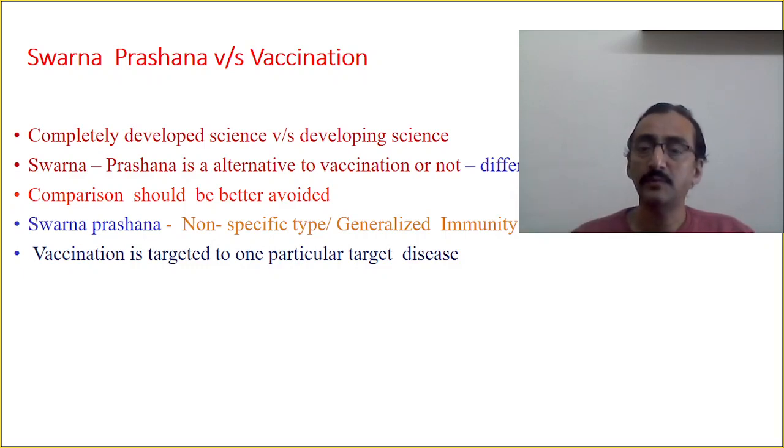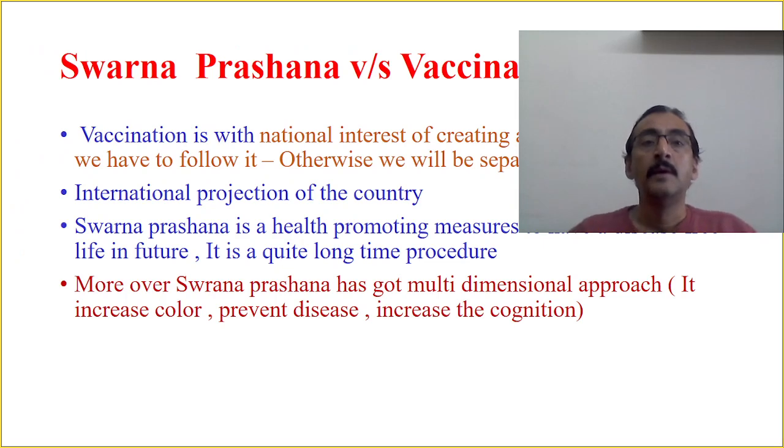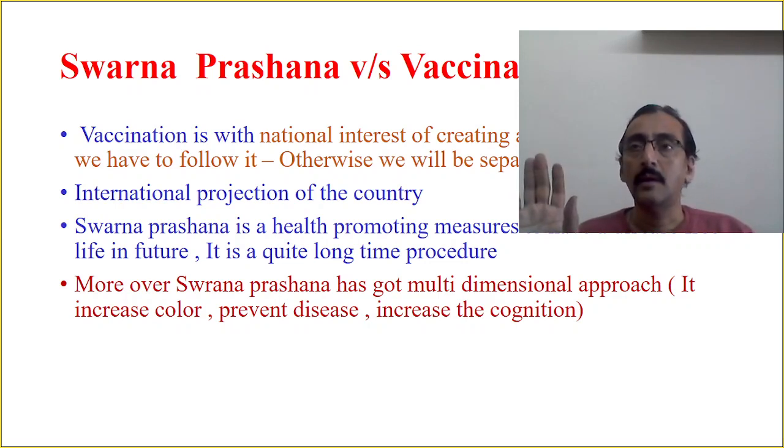Okay, so this is one thing. Vaccination will always be done with a national interest. We cannot deny vaccination because it has been done with the national interest of creating a disease-free country and increasing the reputation of the country at the international level. Otherwise, our country will be separated from the mainstream.